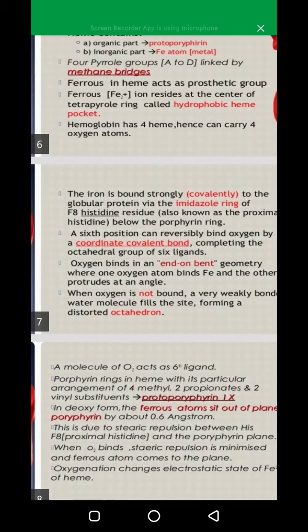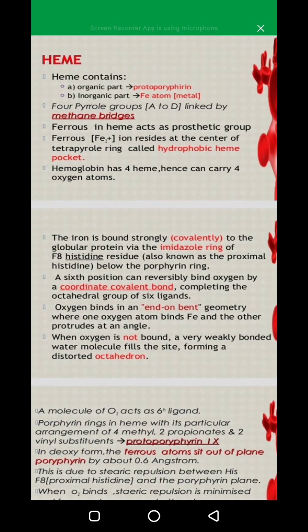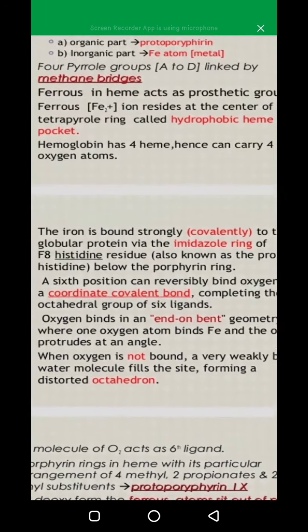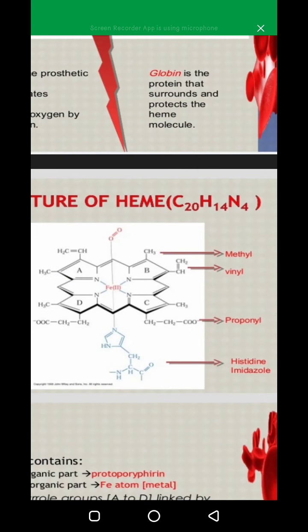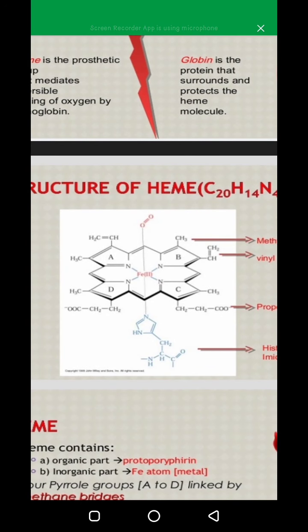And when oxygen is not bound, a very weakly bound water molecule fills the site, forming a distorted octahedron. Means when oxygen is not bound and the hemoglobin is deoxyhemoglobin, then a water molecule takes its place and distortion of geometry takes place.